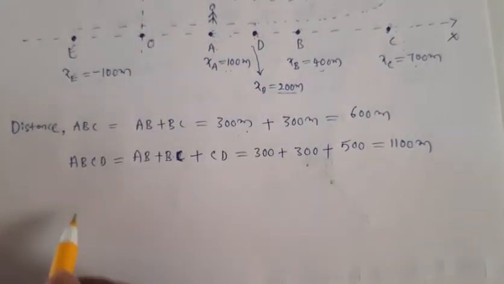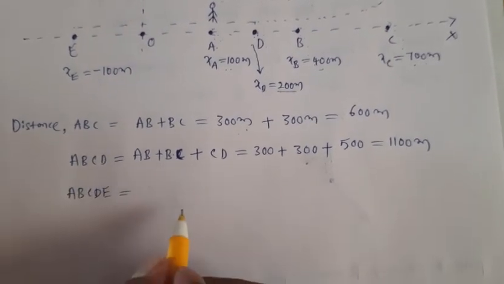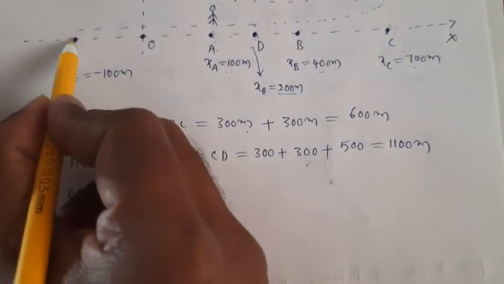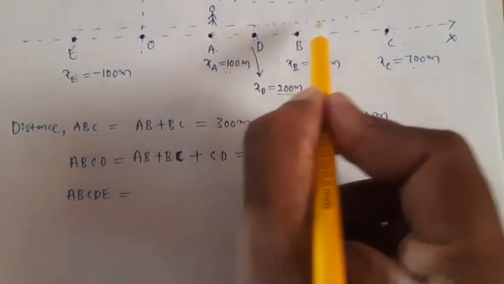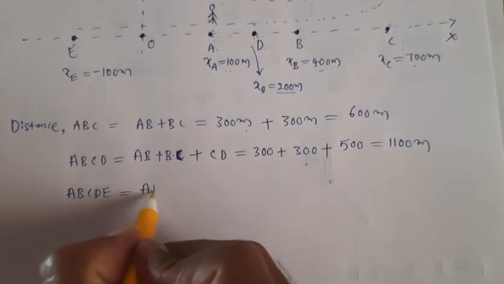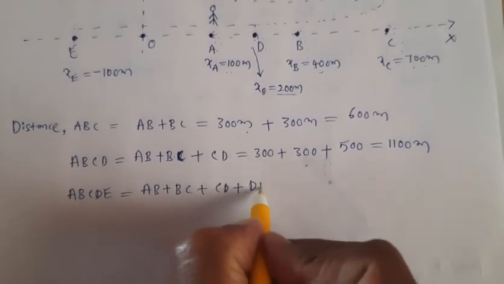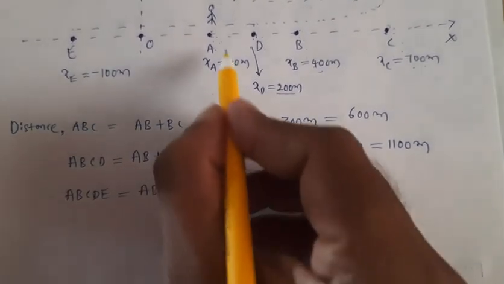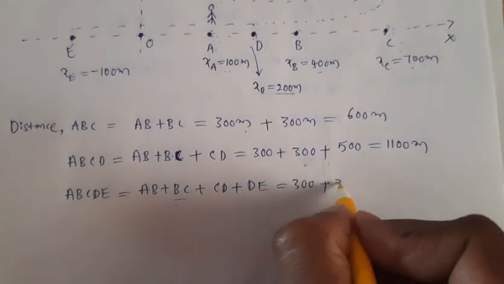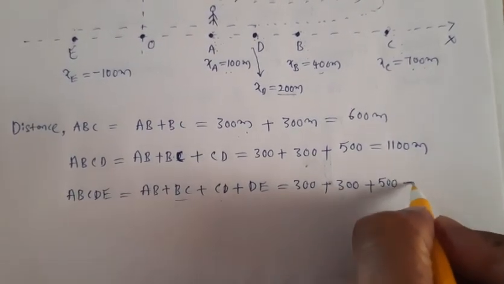Now let us find the whole distance traveled by the person from point A to E. Now the path is called A, B, C, D, E. So how do you find the whole distance from A to E? First he is moving from A to B, B to C, C to D and D to E. So AB plus BC plus CD plus DE. So AB value we already got 300, BC value 300, and CD value we already got 500.